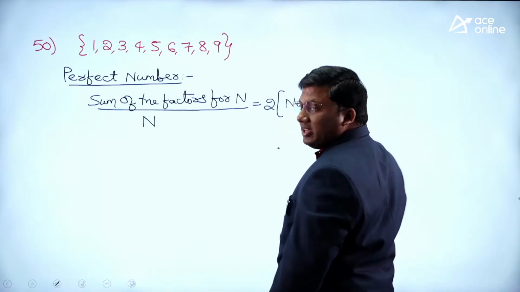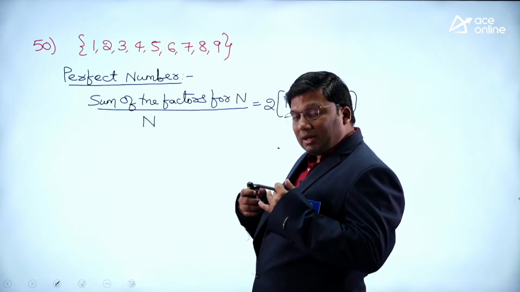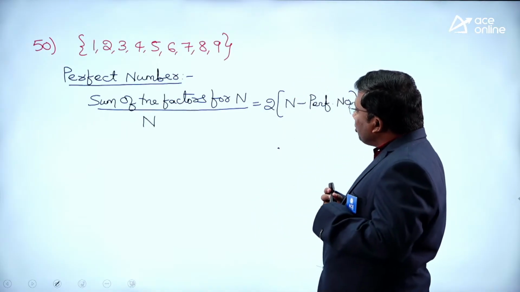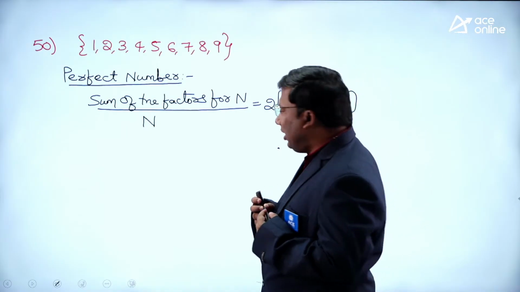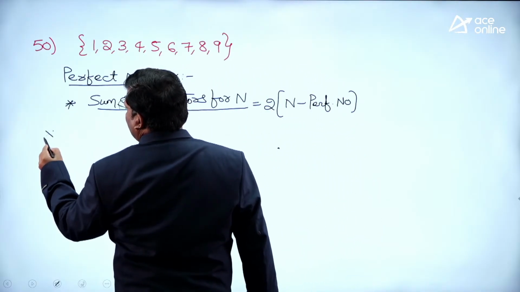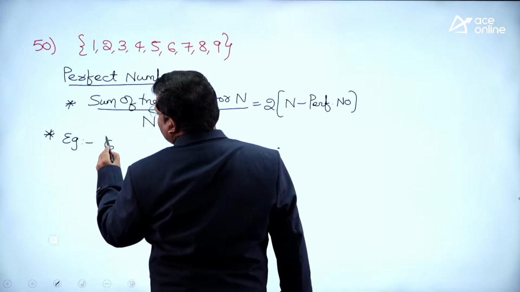Are you all with me? Sum of the factors for the number divided by the number. If I get 2, then the number is called a perfect number. Example, suppose I take 6, a pure conceptual question.